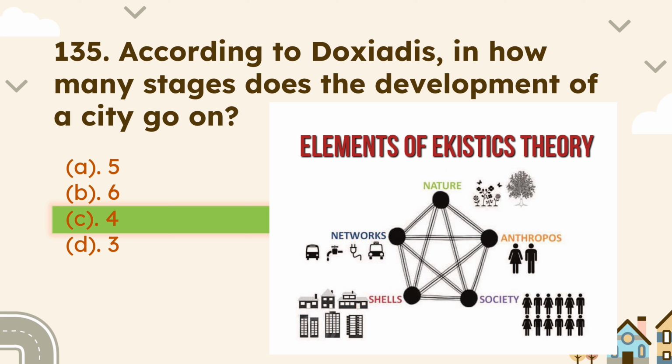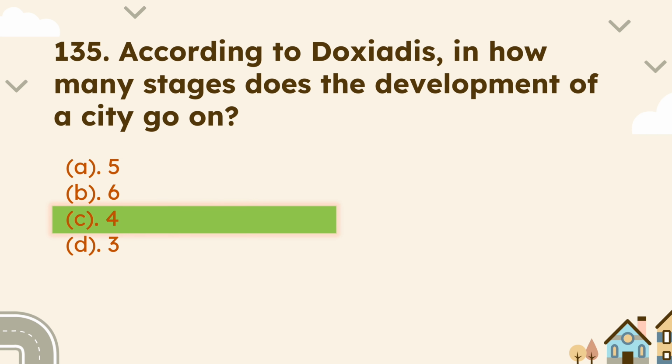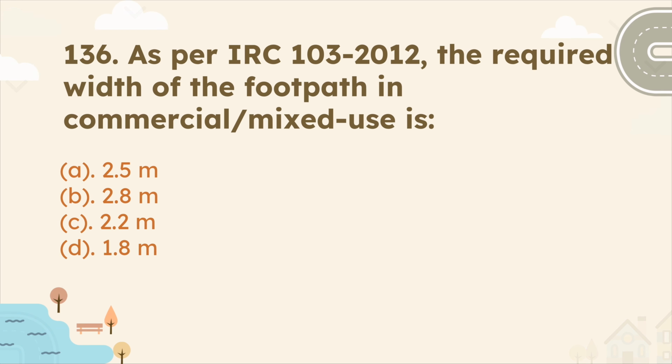In 1942, Doxiadis gave the Ekistics theory, which is also known as the science of human settlement, and classified towns and settlements into 50 categories, which are also known as ekistic units. Some of the cities that were planned by C.A. Doxiadis are Islamabad, the capital of Pakistan, Baghdad city, and Aspra Spitia, a small town in Greece. Let's move to the next question.